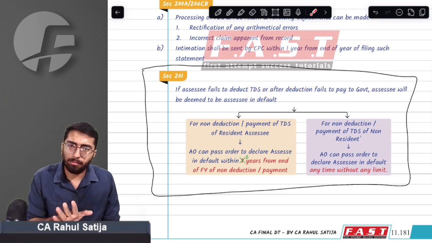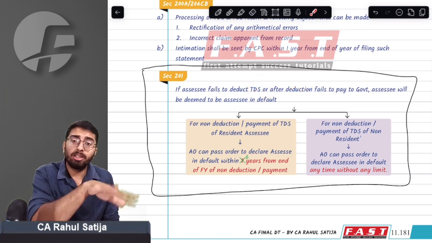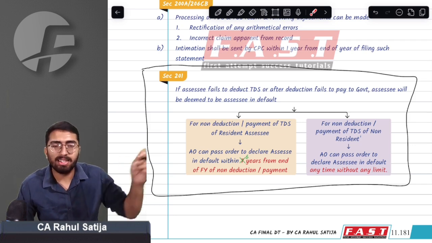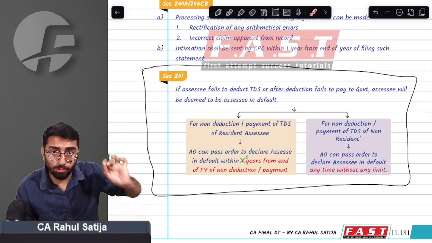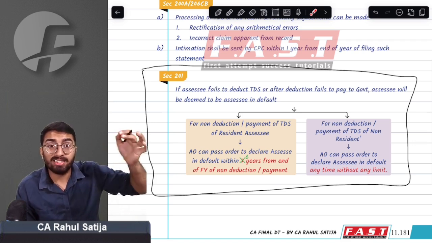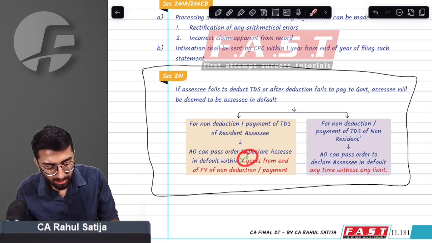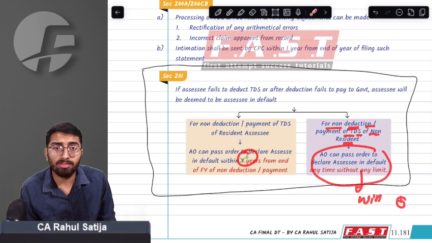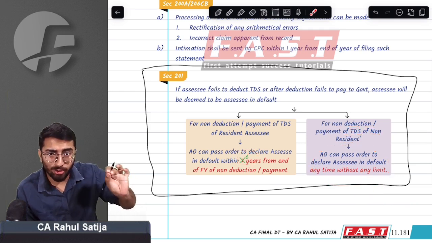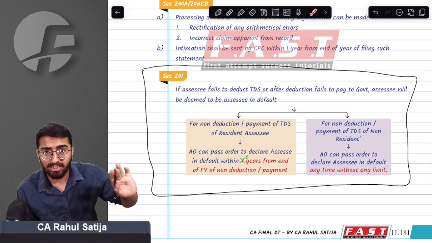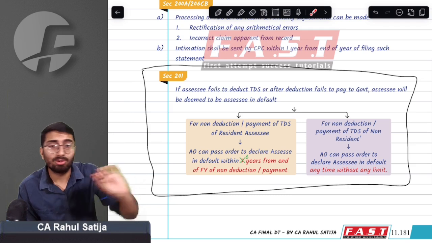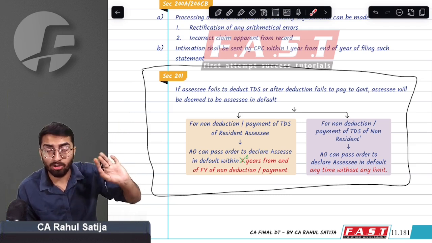That is, if you have forgotten to deduct TDS, then government can make you an assessee in default up to 6 years from the end of the non-deduction. This is the case with a resident assessee, if you forgot to deduct or pay TDS. But if it is a non-resident and you have not deducted or paid the TDS, then the AO can pass an order without any limit. There is no limit of 6 years. Even after 50 years, if the AO realizes that you have not deducted or paid the TDS, the AO can declare you an assessee in default. There is no time limit in case of non-resident TDS deduction.